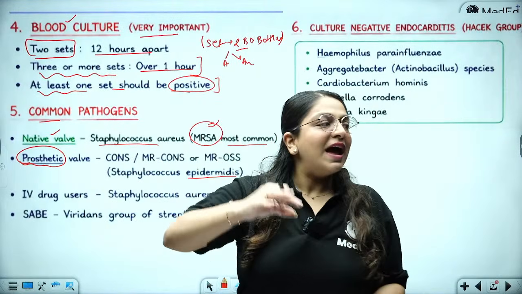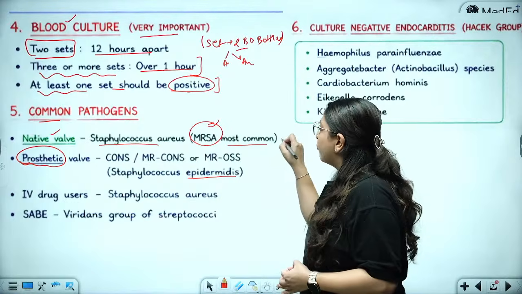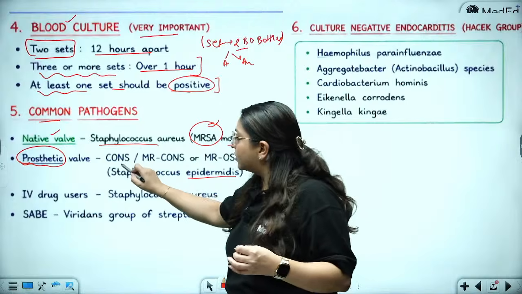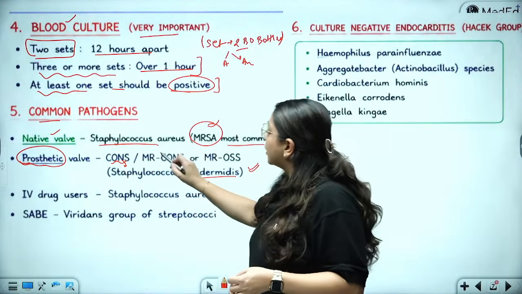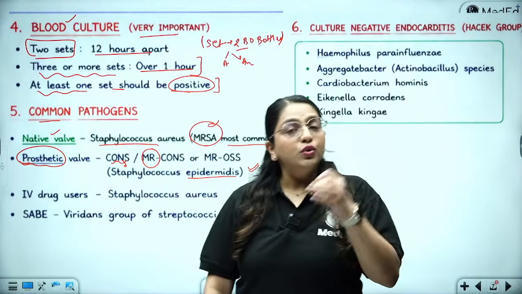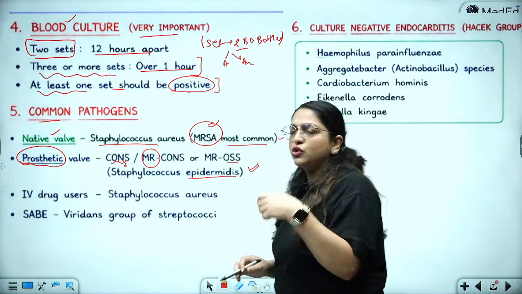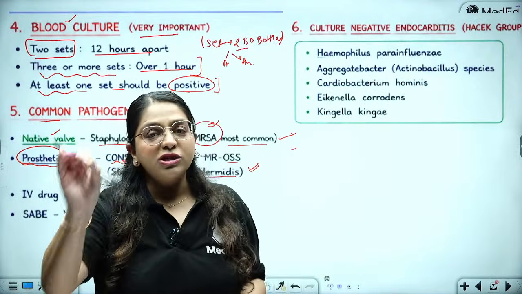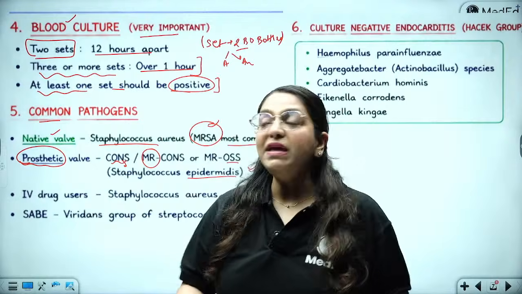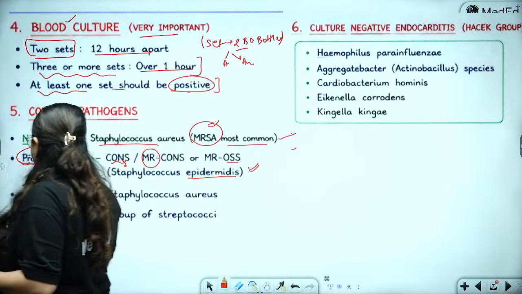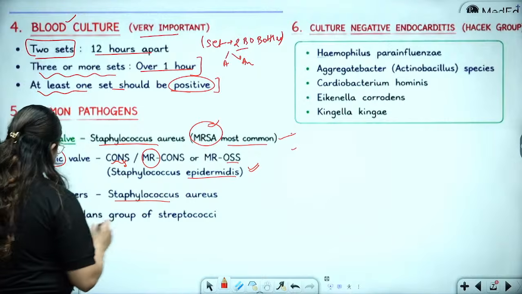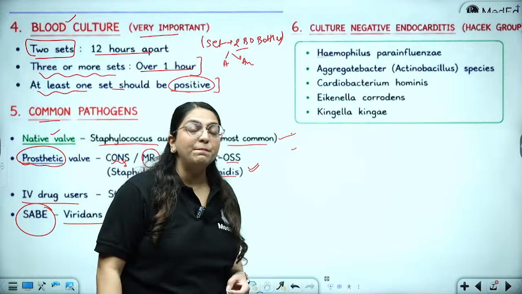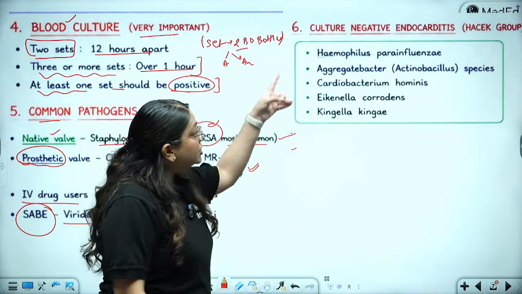So, a native valve bacterial endocarditis is caused by Staph aureus, especially MRSA. A prosthetic valve endocarditis is caused by the CoNS, especially Staph epidermidis, including methicillin resistant CoNS. The new terminology for CoNS is now OSS. So you can write MR CoNS or MR OSS, or you can write CoNS or OSS. More specifically, you have to say Staphylococcus epidermidis. Like I said, even in IV drug abusers, it is Staph aureus, and SABE, subacute bacterial endocarditis, is caused by the viridans group of Streptococci.